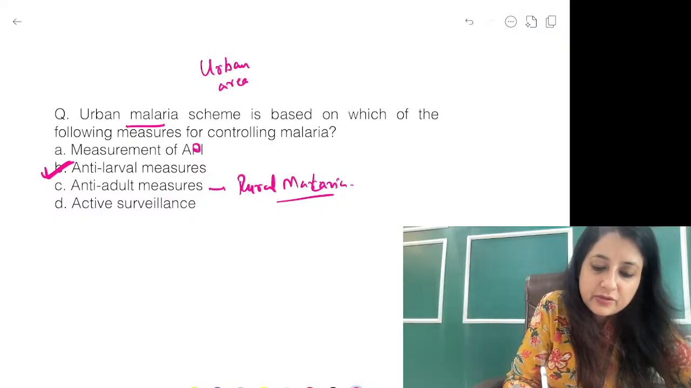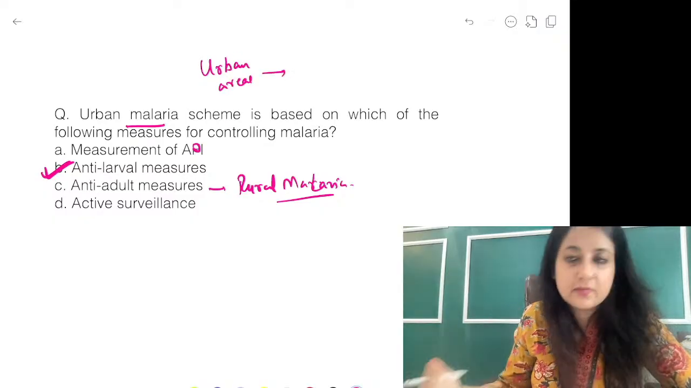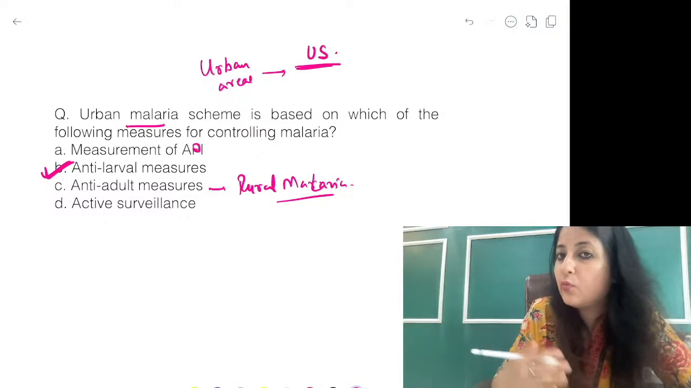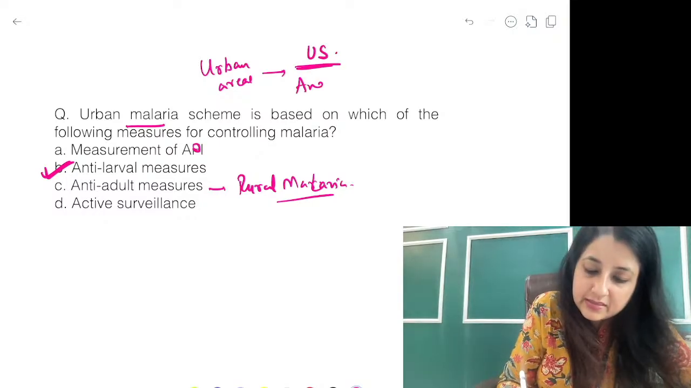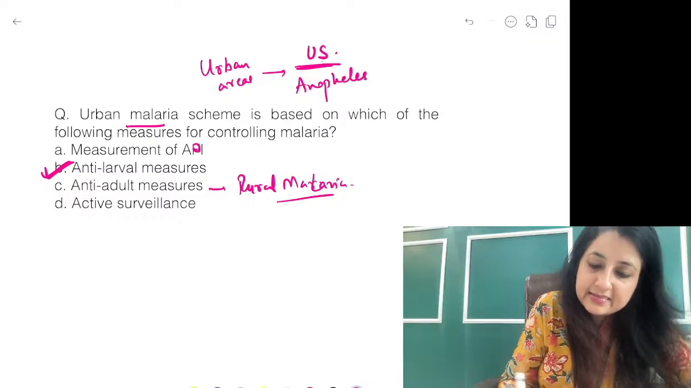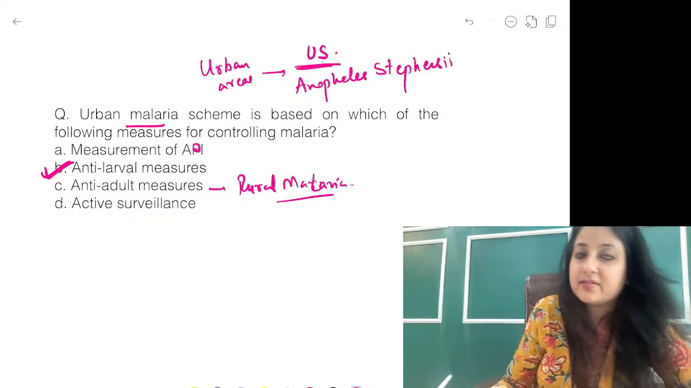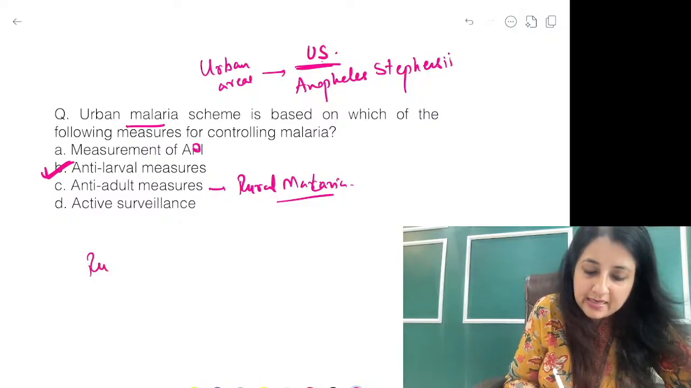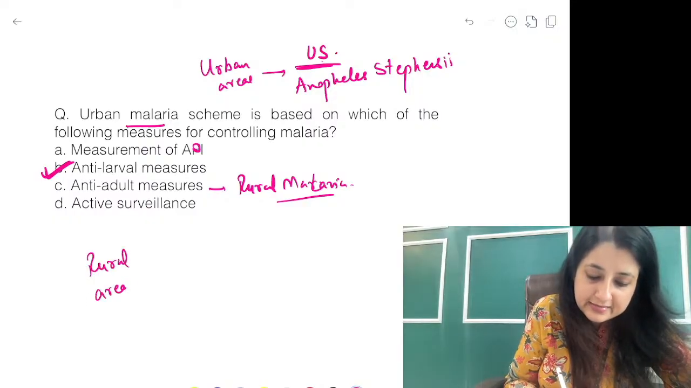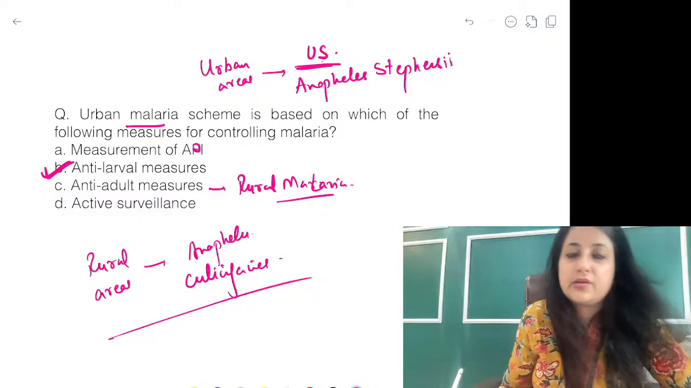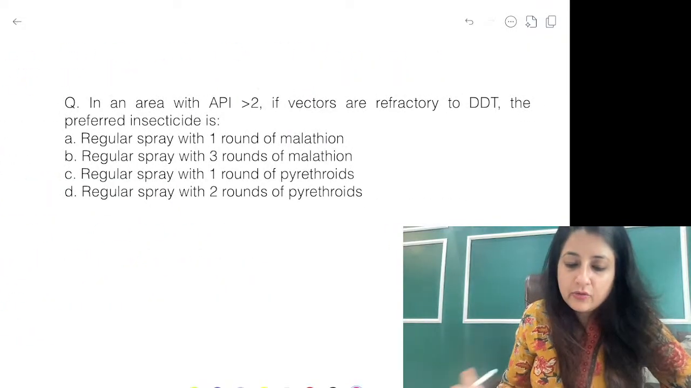Urban areas mein which is the species of Anopheles that you can find? Remember, in urban areas it is living with us. So Anopheles Stephensi. And what about rural areas? In rural areas it is Anopheles Culicifaces. In case someone asks. Okay. Going to the next one.